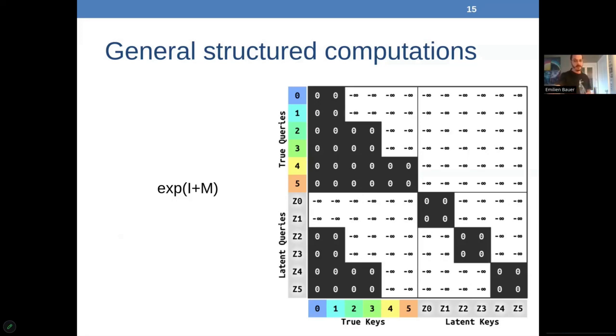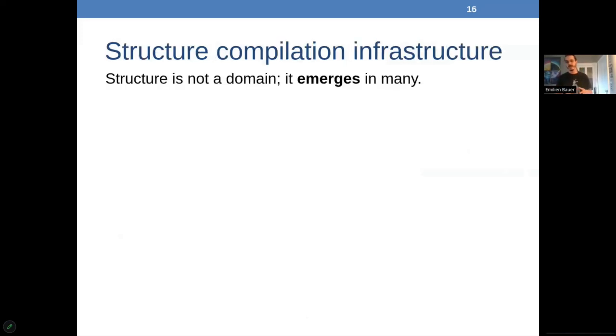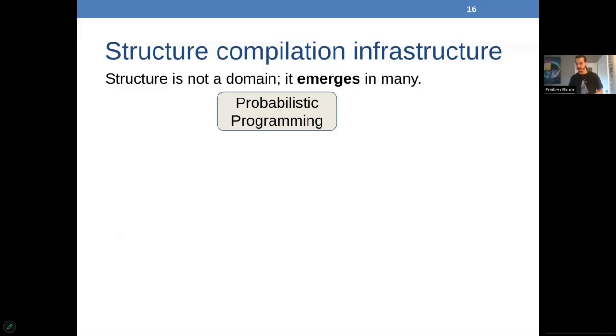More generally, I think the DSL approach is a limitation for the impact because the way I see it, structure is not a domain at all. It just naturally emerges in so many domains. So I do believe that what we want is some infrastructure in such a way that different domains, for example, probabilistic programming exposes a lot of structure in its discrete probability distributions. Quantum simulation can be translated pretty easily to just a combination of gates represented as small but very structured matrices, a perfect candidate for this optimization framework.